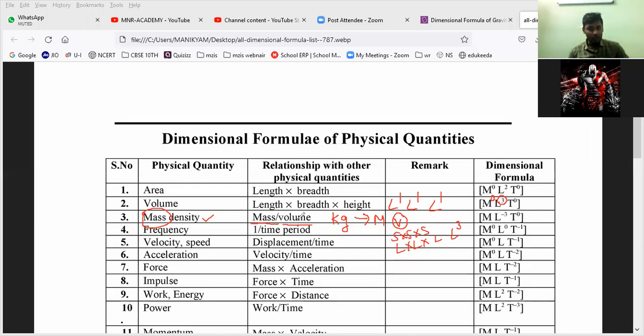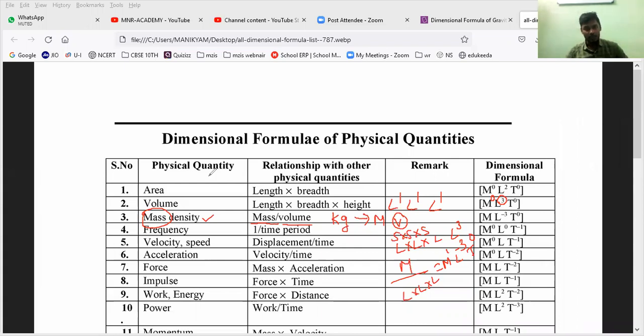So now it is down, correct? In the denominator, M divided by L into L into L. What will come? M power 1, L power minus 3, T power 0. Are you clear, Devarshini? Pradosh, Tamil Selvan, everybody? So this is a more important dimensional quantity.